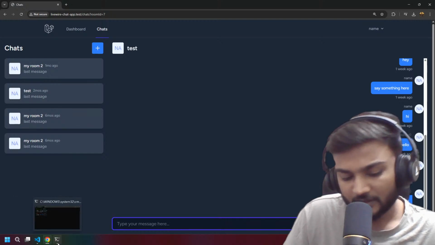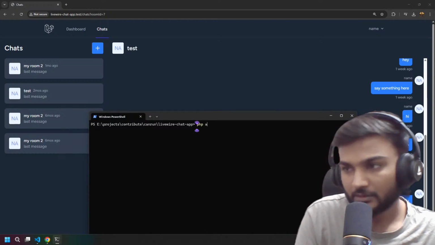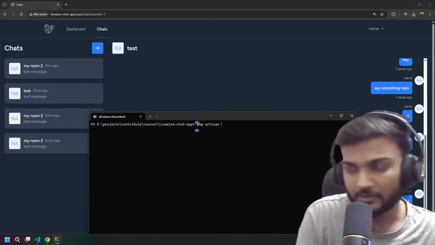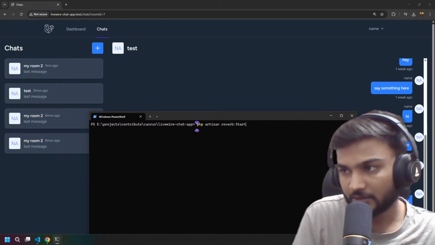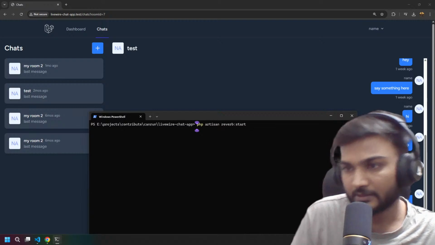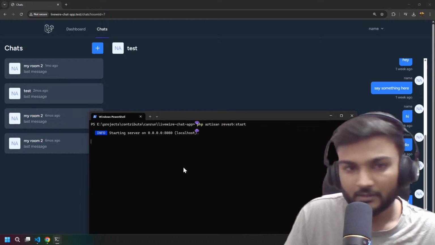Before that, let's also start a Reverb server, because we are doing some real-time stuff. We can say reverb colon start, with a small s, and it will start the Reverb server.